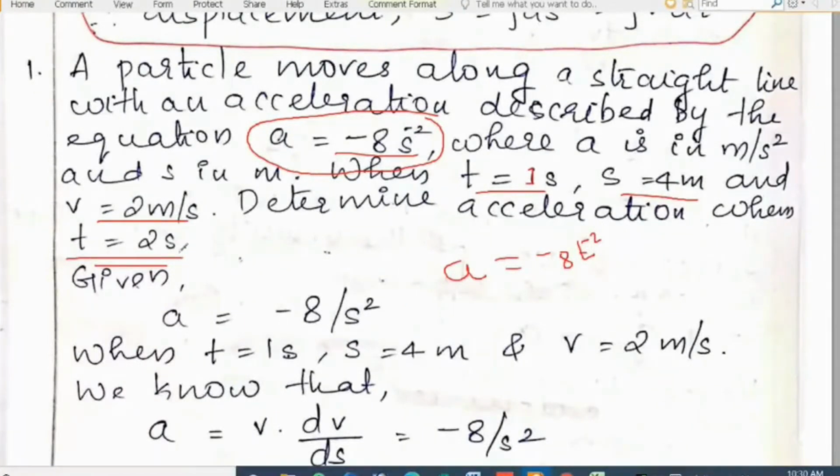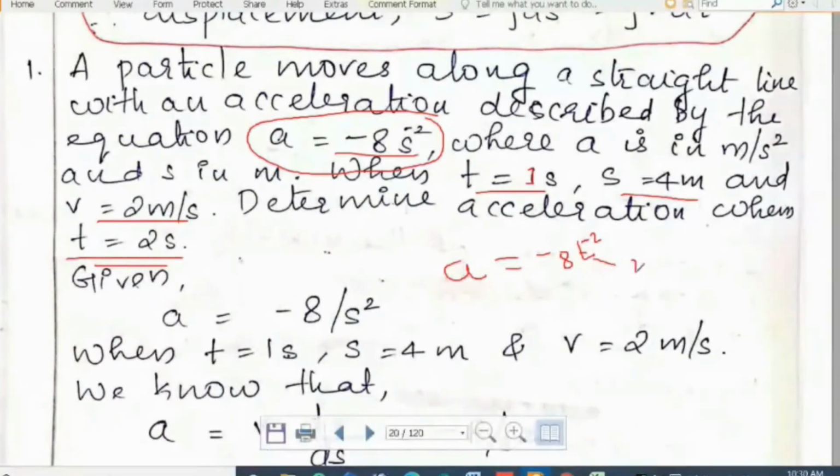But here the problem is, there is no t in the equation. Here the equation is a = -8 s^(-2).